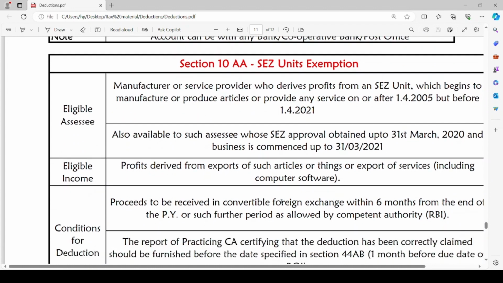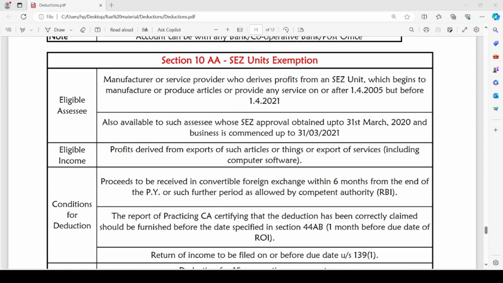Now let us talk about section 10AA. So section 10AA, the exemption for SEZ units is available under section 10AA. The eligible assessees are manufacturer or service provider who derives profits from an SEZ unit which begins to manufacture or produce articles or provide any service on or after 1st April 2005 but before 1st April 2021.